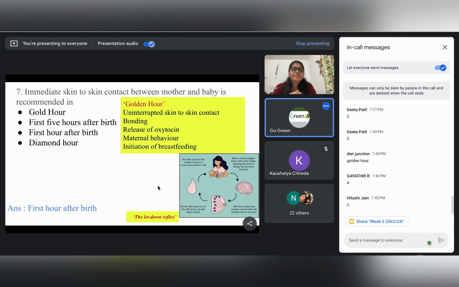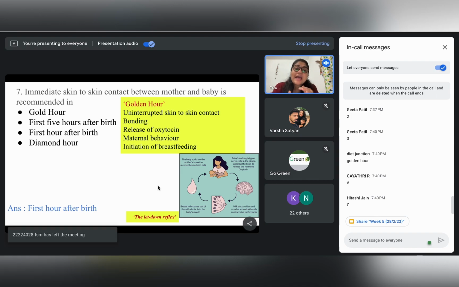Okay, okay. I had a doubt, ma'am. Yes, please go ahead. Is it okay to give 1 hour of skin to skin continuously to the baby after birth? Yes, that is the ideal time which is advocated, that at least for the first 60 minutes, or the first hour, they should have uninterrupted skin to skin contact.